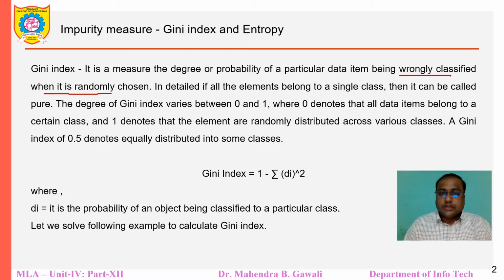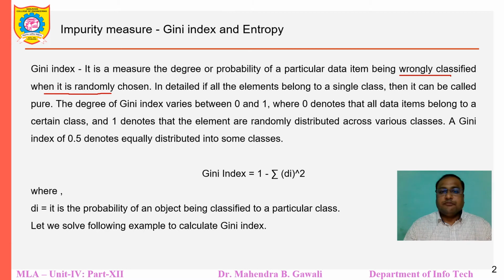If no, then we achieve the maximum purity, or 100% purity. But if by mistake we kept a single onion in the potato set, then we face an impurity problem. And this is the meaning of Gini index. The Gini index says that if we randomly choose any data item from a set and it is wrongly classified, then we have to measure the purity of that particular data set.